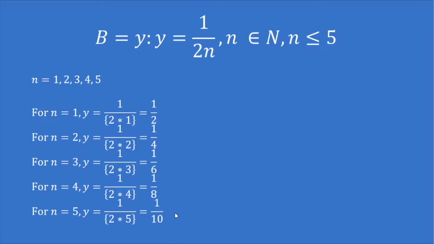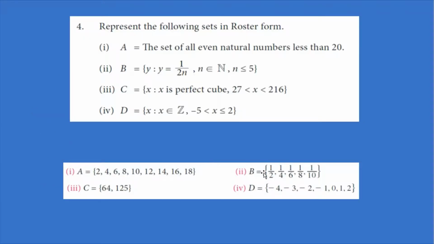And for n is equal to 5, y is equal to 1 by 2 into 5, that is 1/10. So B is equal to {1/2, 1/4, 1/6, 1/8, 1/10}. Since n is equal to 5 should be included, we have included 1/10 too.